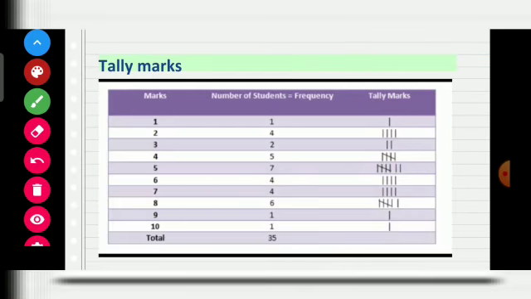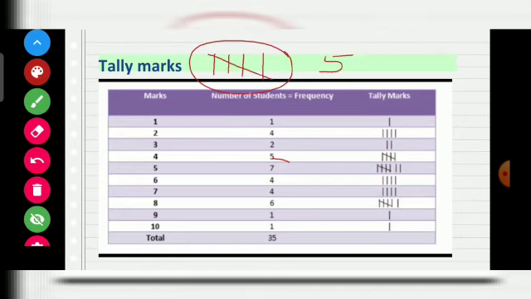How to find tally marks? A tally mark is a group of 5: 1, 2, 3, 4 and 5. This is the group of 5. So, for example, if there is 7, the frequency is 7. What is frequency? Number of students. If there is 7, to make the tally mark, 1, 2, 3, 4, 5 and then 6, 7, the other group starts. This way we will make the tally mark.